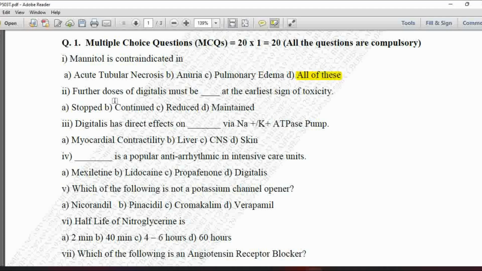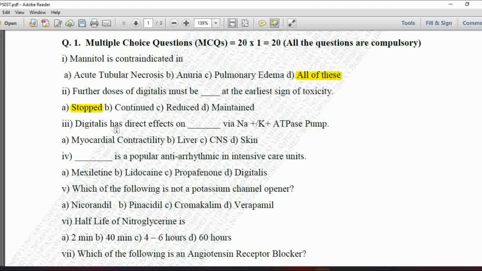Next MCQ, further doses of digitalis must be dash dash at the earliest sign of toxicity. Option A is stopped, B is continued, C is reduced, and D is maintained. So as you know, if any sign of toxicity is seen with any drug, it may be herbal drug or any drug, we have to stop the use of that particular drug. So for this digitalis, at the earliest sign of toxicity, we have to stop this dosing. So option A is correct.